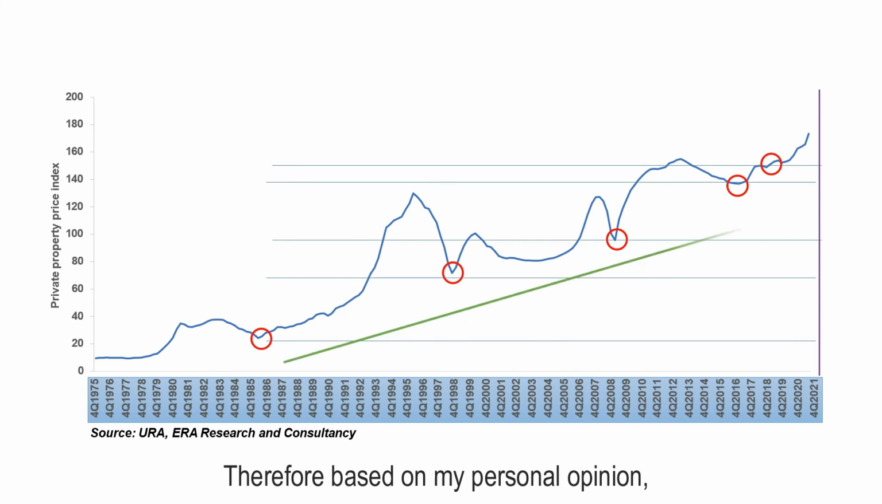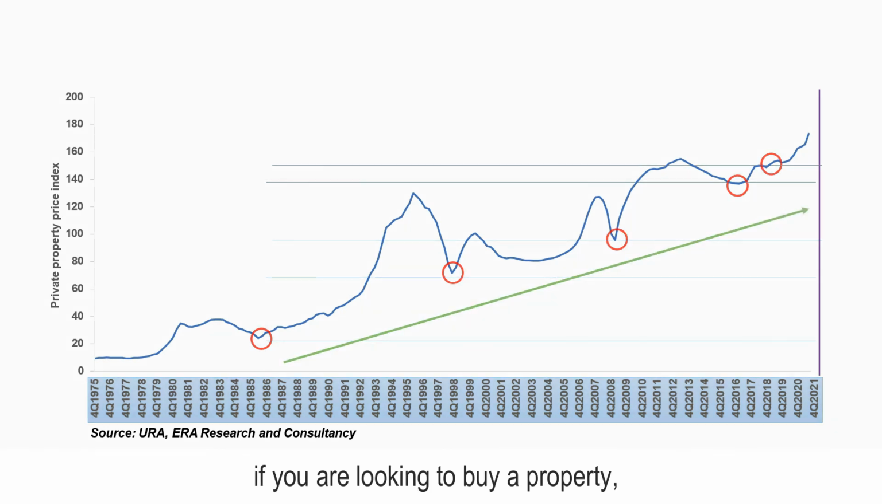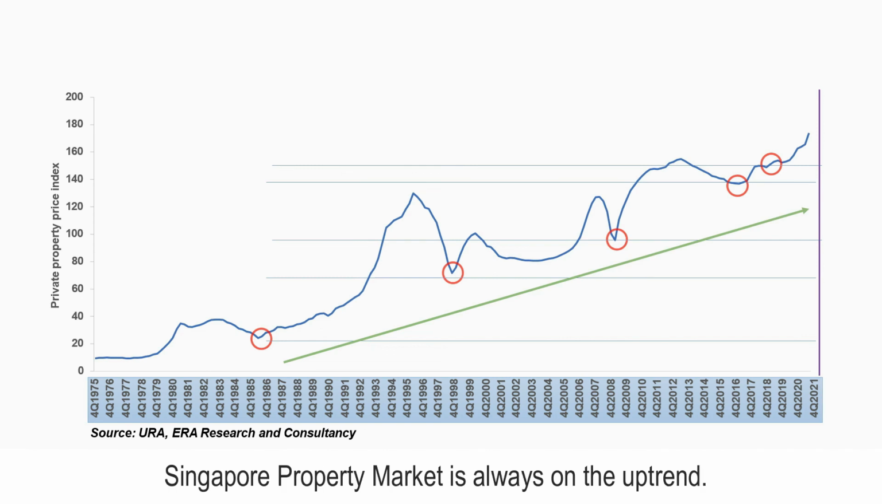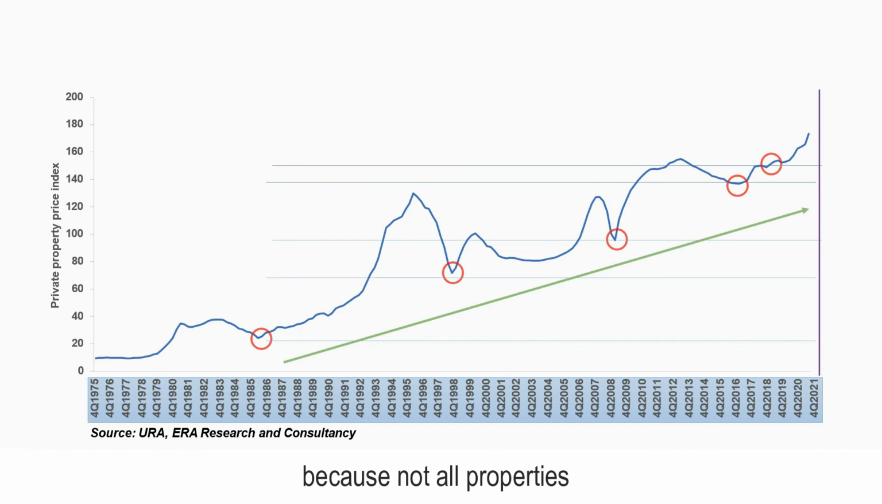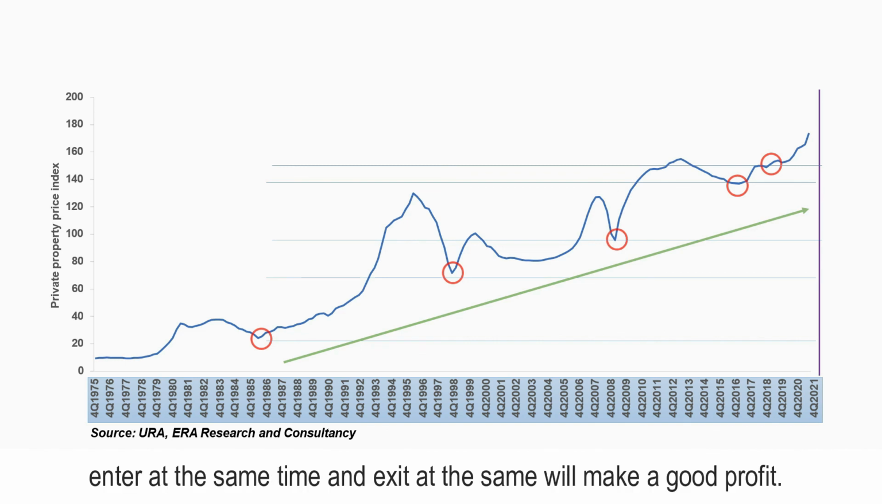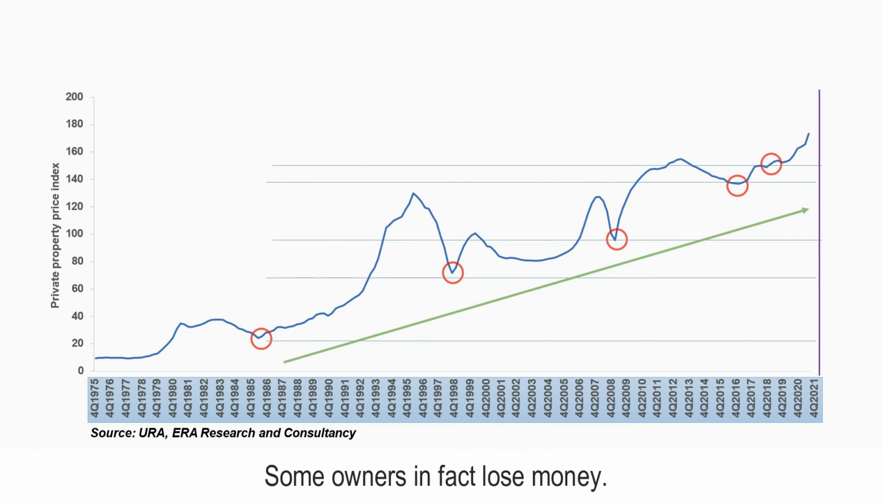Therefore, based on my personal opinion, if you are looking to buy a property, don't wait to buy, buy to wait instead. Because the trend cycle has shown that the Singapore property market is always on the uptrend. However, choosing the right property is also crucial, because not all properties that enter at the same time and exit at the same time will make a good profit. Some owners in fact lose money.